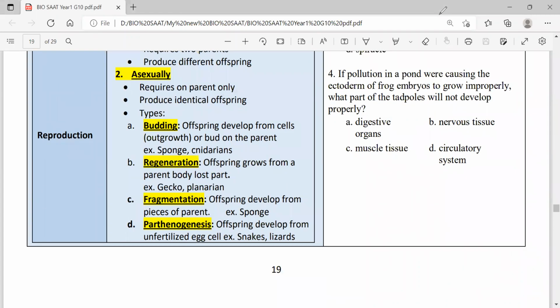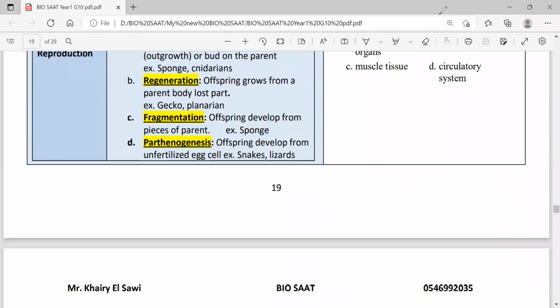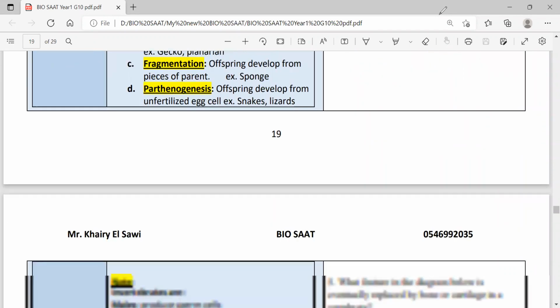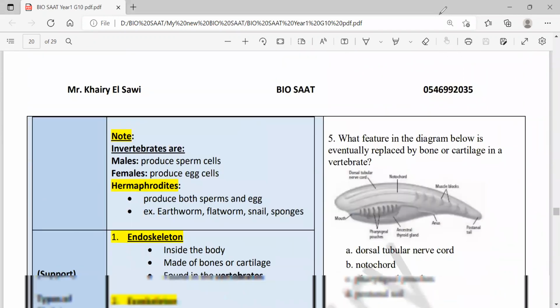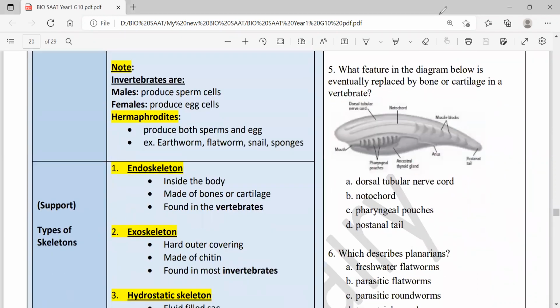Remember, after I explain these points, we'll be answering some questions as well. Note, invertebrates are either separate sexes or hermaphrodites. We know male or female: the male is able to produce male gametes called sperms, while the female is able to produce female gametes called egg cells.